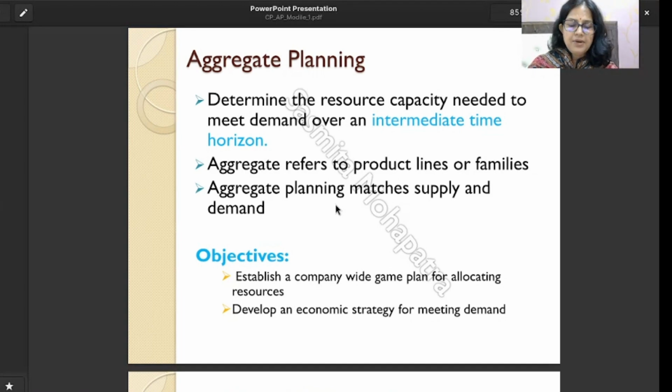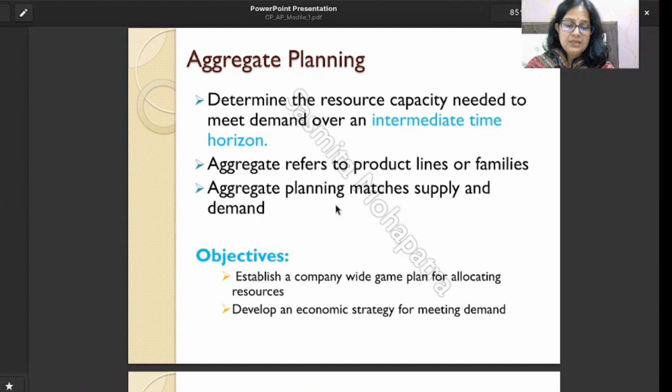When we say product line, it means the number of products that come under one product line. Take the example of Coca-Cola. Coca-Cola has different product lines. If you take the beverage one, Coca-Cola has the original Coca-Cola, then Diet Coke, Coca-Cola Zero Sugar, Cherry Coke, Vanilla Coke. These are different flavors of the product line.